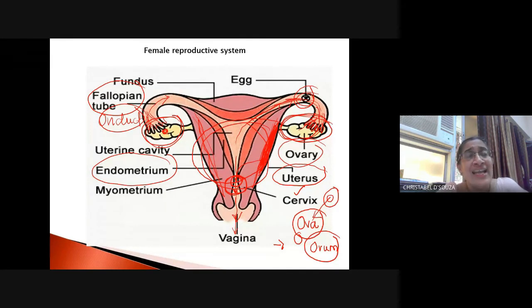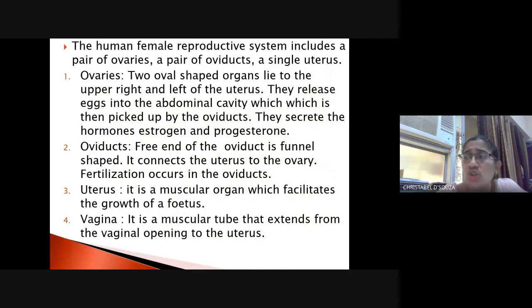The ovary also, like the testes, which produce the hormone testosterone, produces hormones, which are estrogen and progesterone. These are the 2 hormones secreted by the ovary. The ovaries are oval-shaped organs which lie to the upper right and left of the uterus. They release eggs into the abdominal cavity, which are then picked up by the oviducts. Oviducts are also known as fallopian tubes.